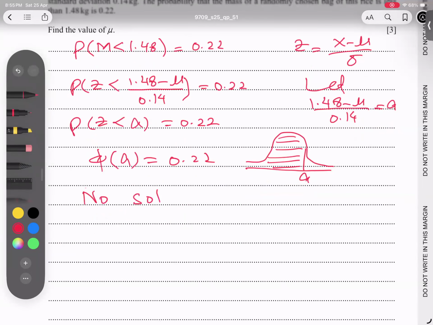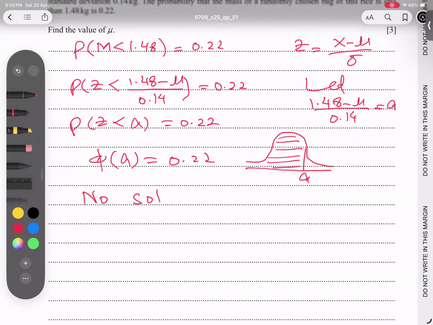And this value of A, I'm going to plug into that equation, which I'm writing now finally. So (1.48 minus mu) over 0.14 is equal to negative 0.772. Now students, I'm doing cross multiply.